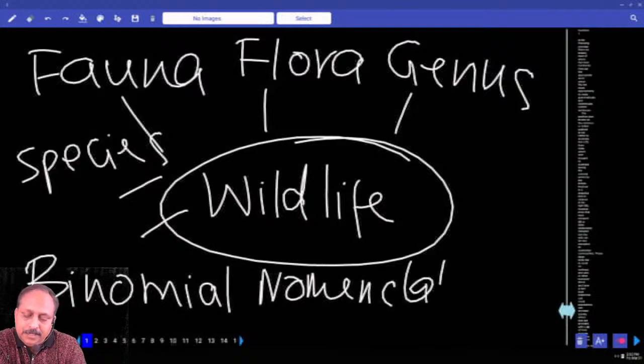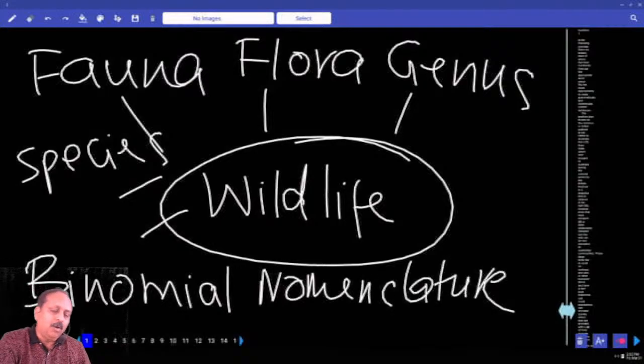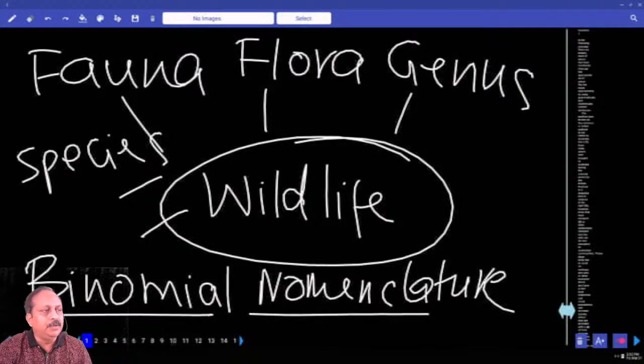Have you heard of this any time? Binomial nomenclature. Every plant, every animal has two names. One is a genus, the other one is a species. So binomial means two. Nomenclature, write the meaning, classification. Classification based on two terms, a genus and species.